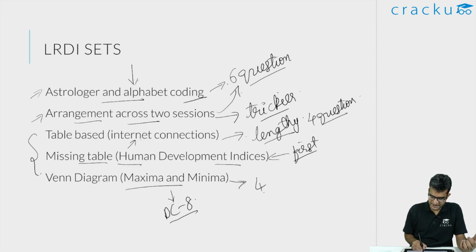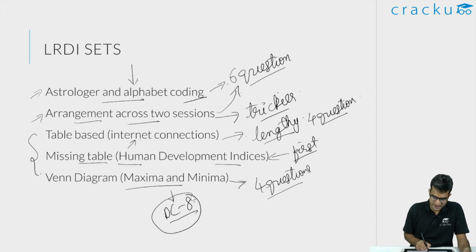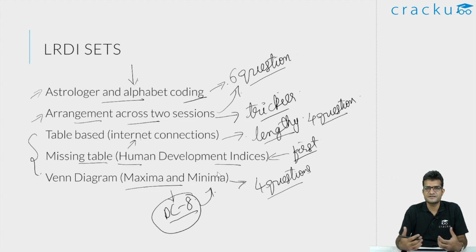This is, as I mentioned, a 4 question set, and all the 4 questions are individual. Just because you have solved the first question doesn't mean that you'll get the second question immediately. So you have to solve each question separately. So these are the kind of questions that I would recommend you to not attempt at the start, because there are chances for you to make mistakes. Maxima and minima involves a lot of banana skins. This particular set doesn't have a lot of banana skins, but the DashCAT 8 maxima and minima had a lot of banana skins. So in general, maxima and minima, unless you are very comfortable, unless this is something that you really enjoy doing, I would say keep it to the last. Try to solve the remaining sets first, because it will take you a lot of time to solve these questions individually.